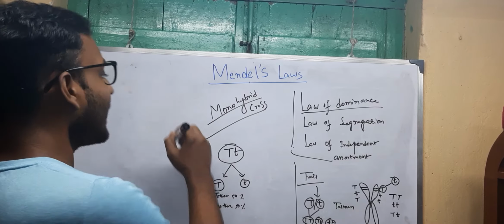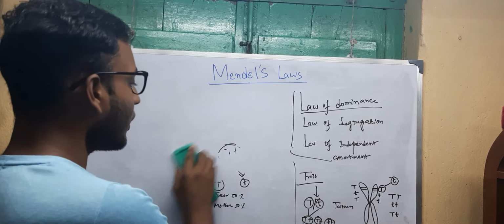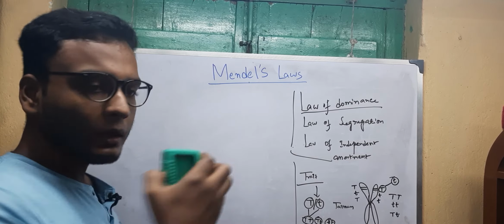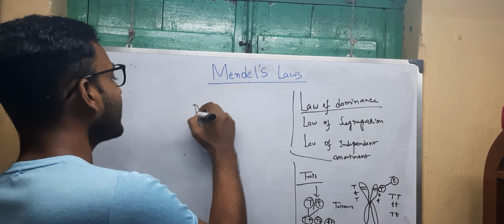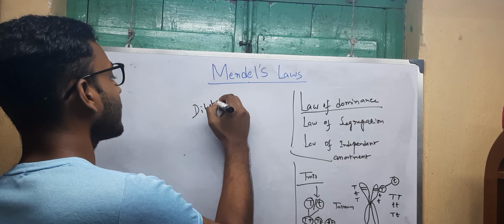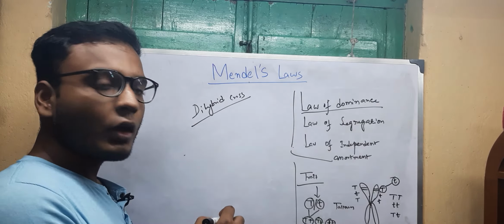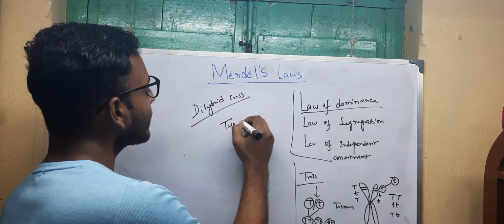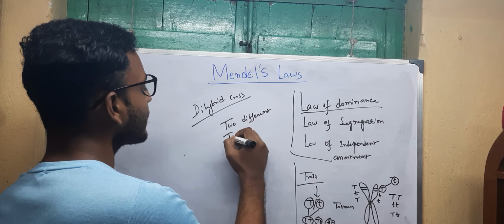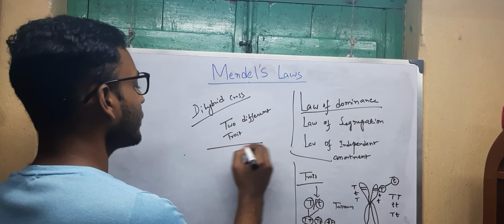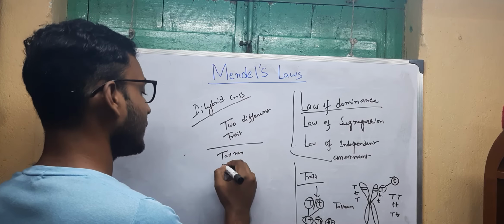In the dihybrid cross experiment, monohybrid means a single character, but a dihybrid cross is the cross of two different traits or characters. Suppose the traits are tallness and body color.